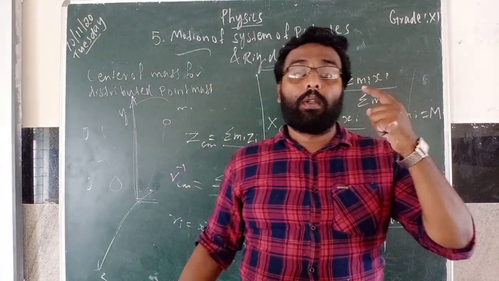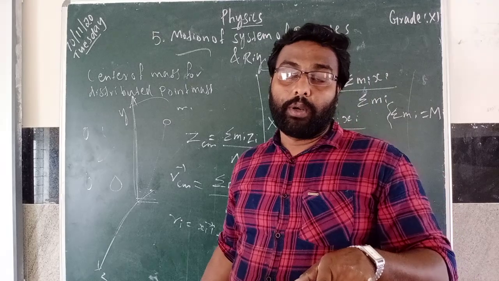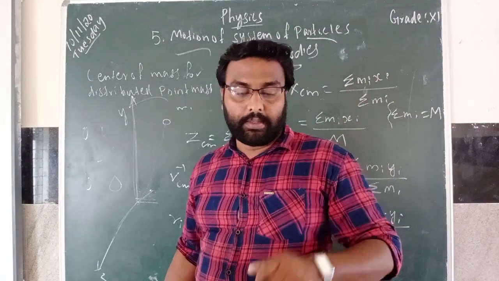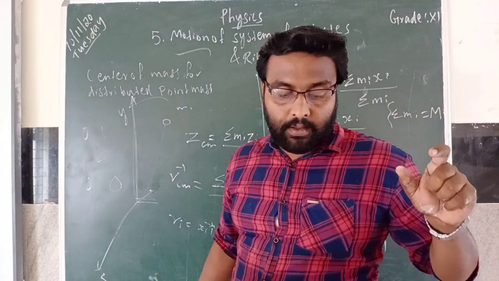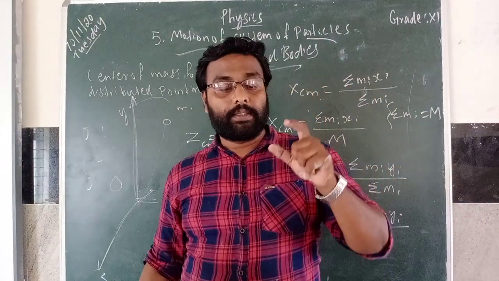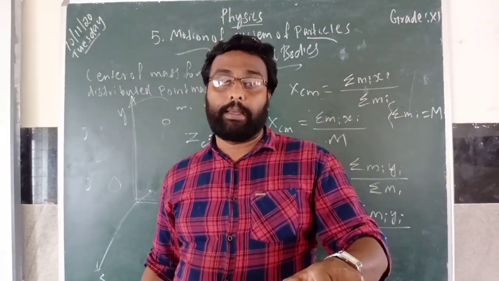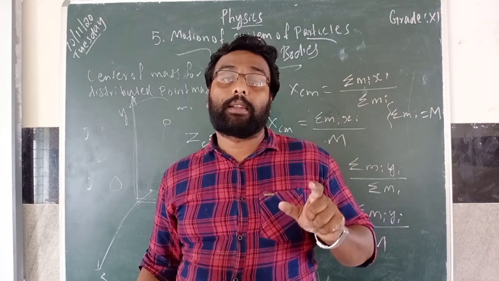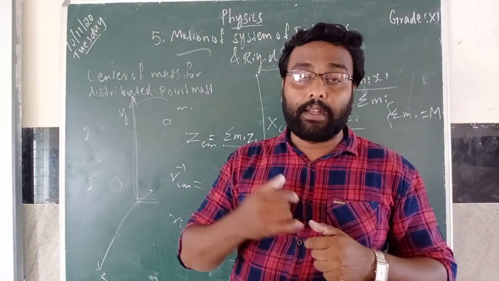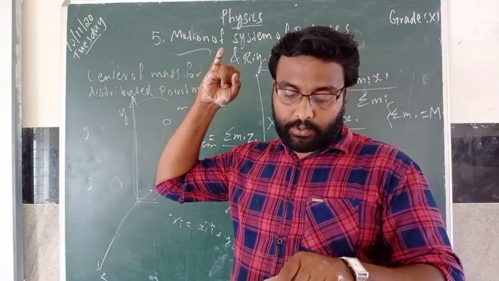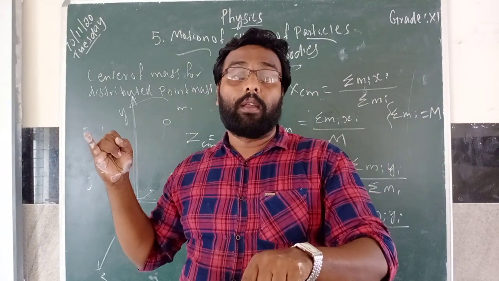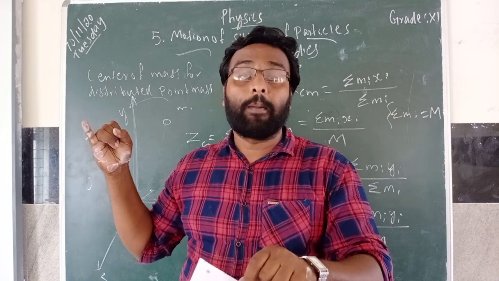Another 2 mark question: rigid body. Rigid body is on page number 208, you can mark this. A rigid body is one which maintains its definite and fixed shape even when an external force is acting on it. On page number 208 mark the definition: define rigid body. Then the next question: define center of mass. The center of mass is very important, a 2 mark question which can be asked in the exam.